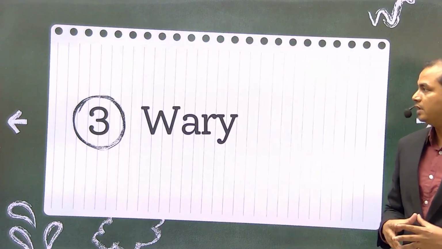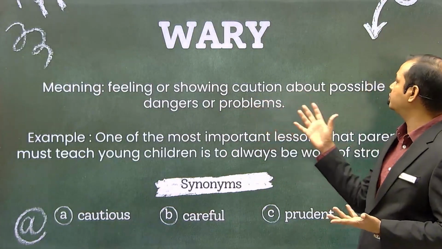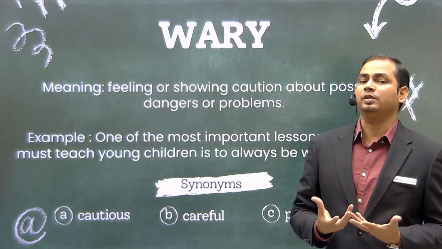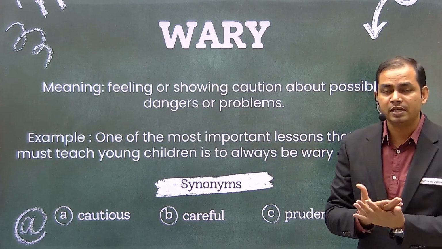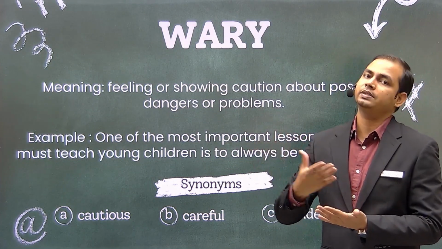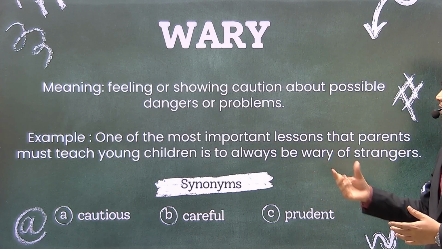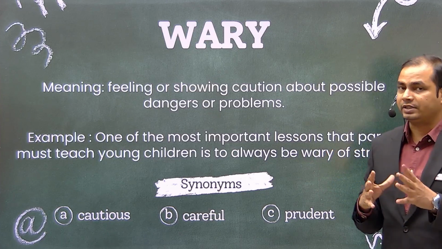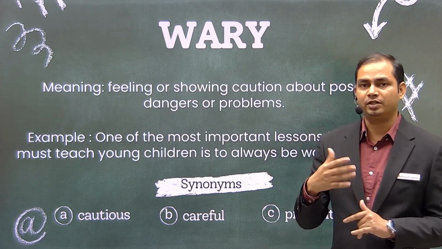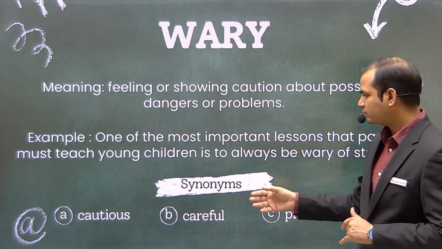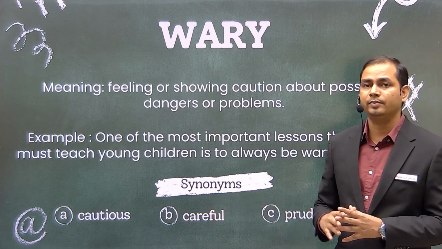The next word in the list is wary. Wary means feeling or showing caution about possible danger and problems. So wary means होता है कि एक तरह से warning, एक तरह से cautious कर देना, सावधान कर देना ताकि कोई गलत step ना उठाए. So one of the most important lessons that parents must teach young children is to always be wary of strangers. Strangers से दूर रहें. Stranger पे जल्दी trust ना करें. Even trust ही ना करें unless your parents say. So synonyms are cautious, careful and prudent. So these are the synonyms of this word.